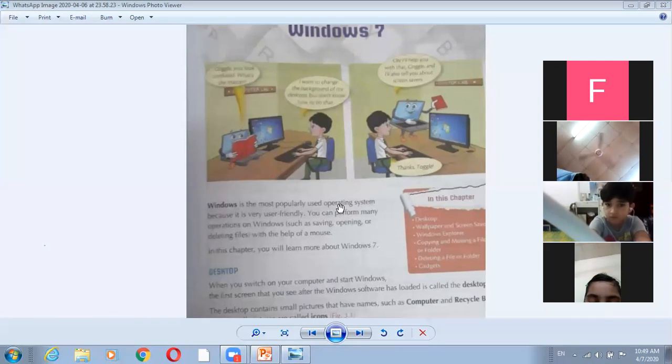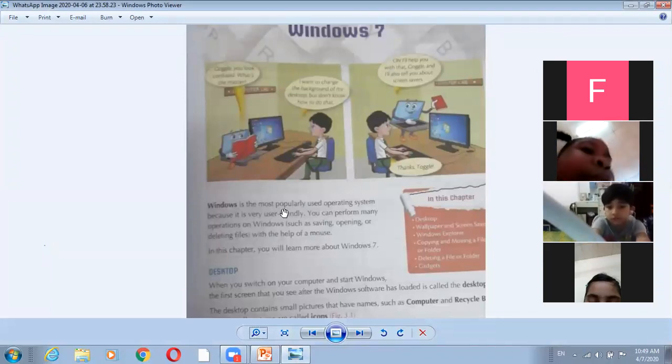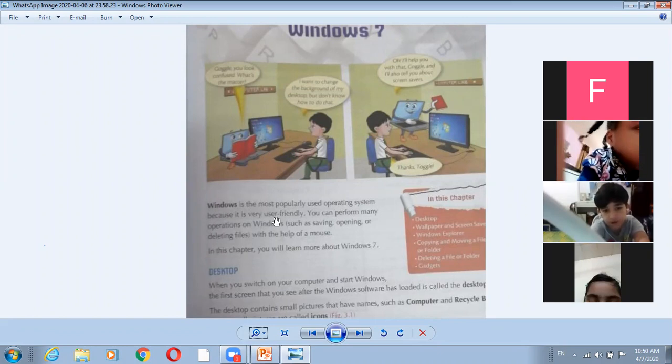Nowadays we are using operating system that is called Windows. Windows that we have all installed in our computer and laptops. So Windows is the most popularly used operating system because it is very user friendly. User friendly means it is very easy to use.